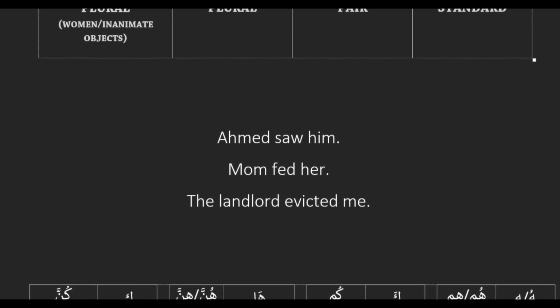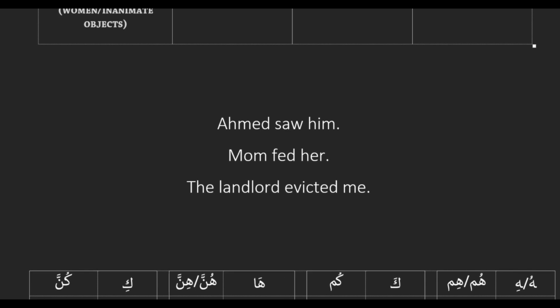So when a pronoun acts as a receiver, let's look at some examples here. So Ahmed saw him. Can you find the pronoun in there for me? Him. Him, yes. So him is our pronoun here, and it's acting as what? The receiver. What about mom fed her? Her is the pronoun here, and it's acting as the receiver. What about the landlord evicted me? Me is the pronoun, and it's acting as the receiver. So here we have a bunch of pronouns acting as receivers. Looks pretty normal to me. It looks normal because it's normal in English, but not quite in Arabic.